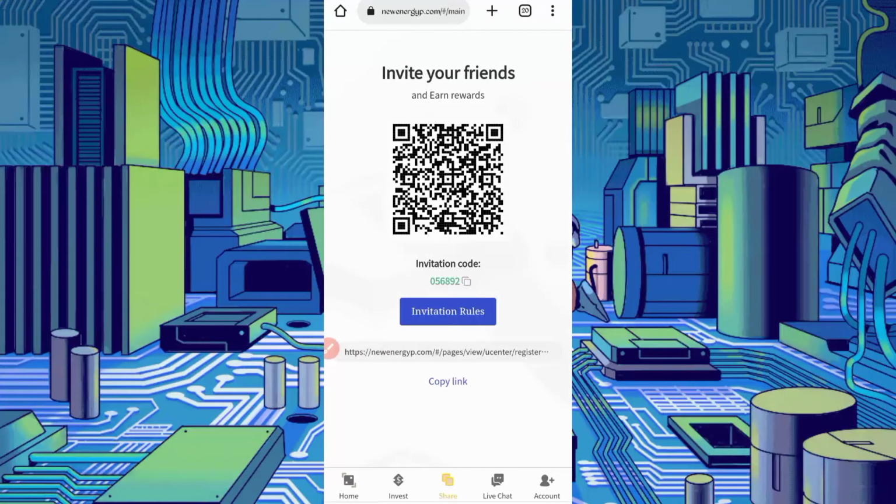This website pays in 3 steps. In the first step they provide you 10% commission of your friends. In the second step they will provide 5%. In the third step they will provide 3% of your friend's commission. So invite your friends more and more and earn more and more money from this website.